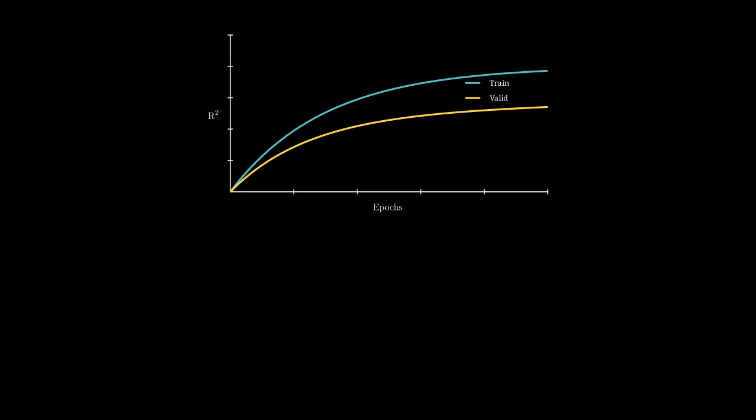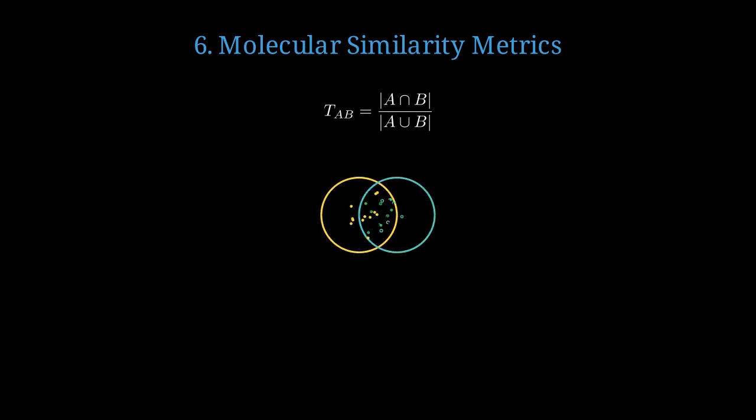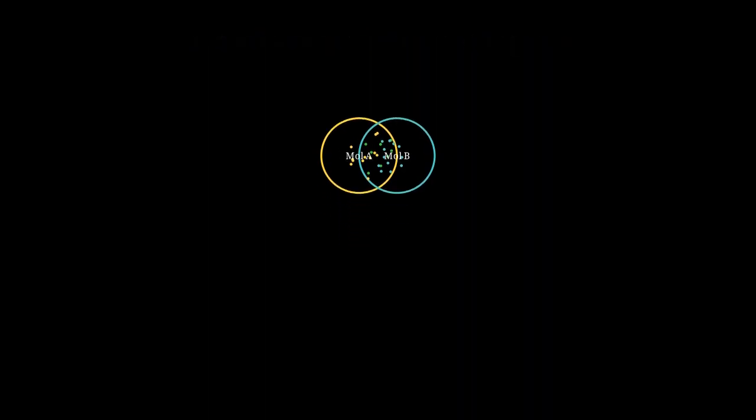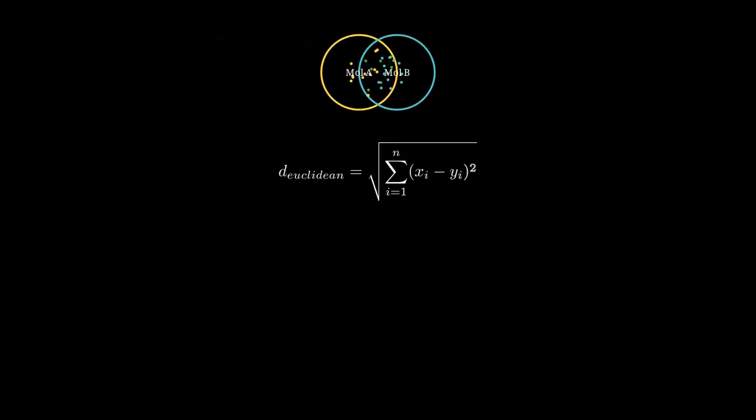To propose novel flavor pairings, we need rigorous metrics for molecular similarity. The Tanimoto coefficient measures molecular similarity as the ratio of shared substructures in the intersection to total substructures in the union. This Venn diagram illustrates two molecules as sets of chemical features, with shared features in the overlap and unique features in non-overlapping regions. Euclidean distance in feature space provides an alternative similarity metric, measuring straight-line distance between molecular descriptors.